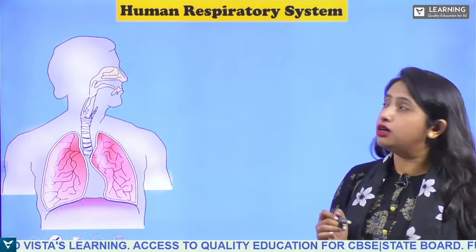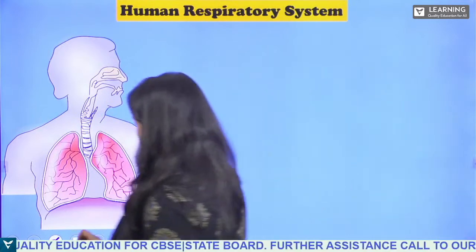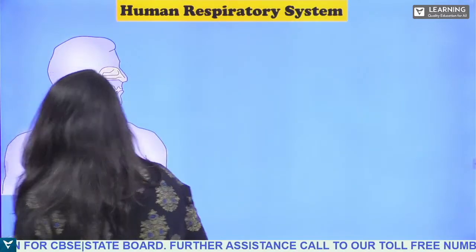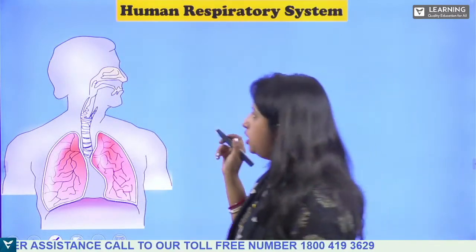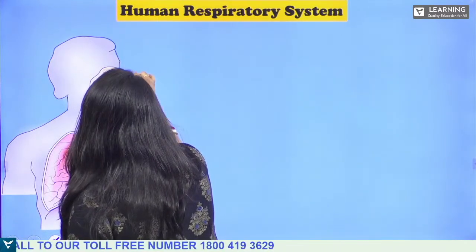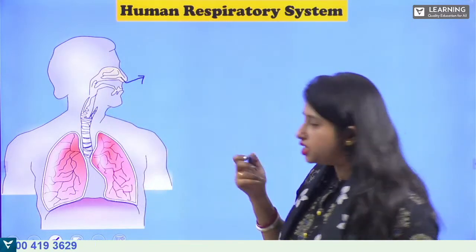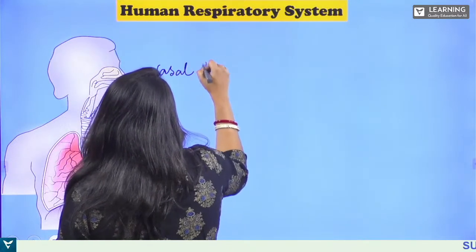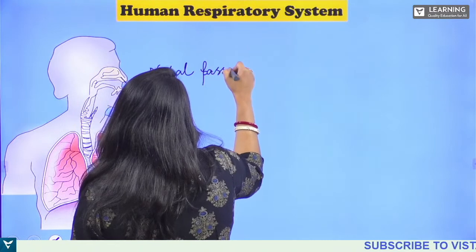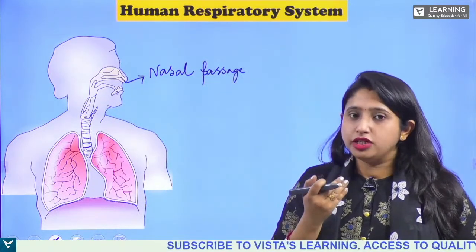Now, let us study the human respiratory system. What are the various parts of the human respiratory system? Let us first see. First is the nose, and inside the nose, we have the nasal passage. Then after the nasal passage, we have what?